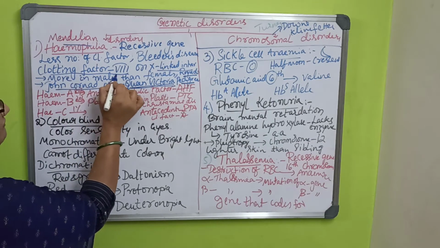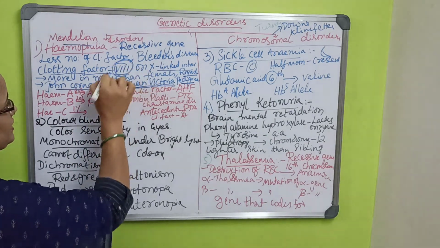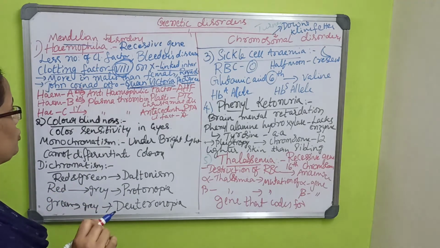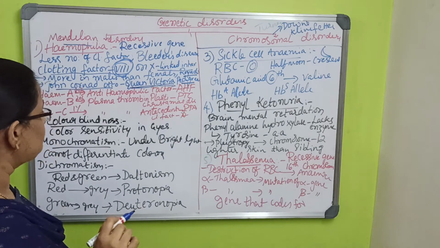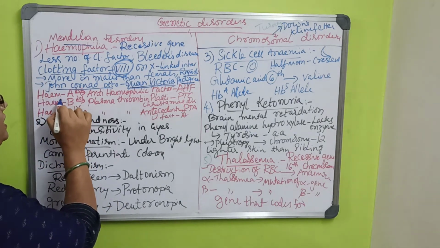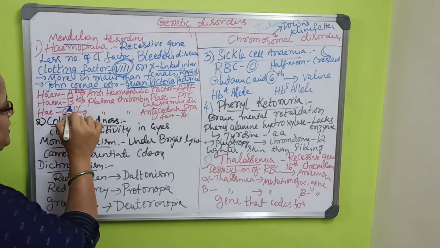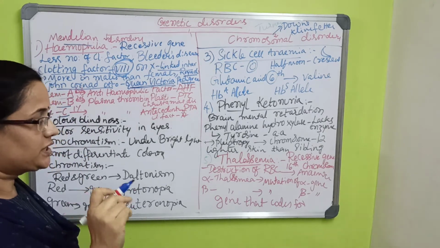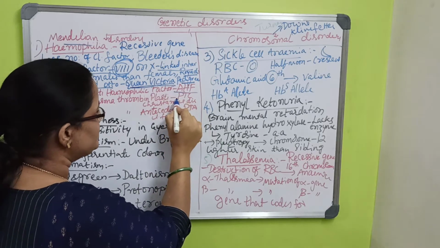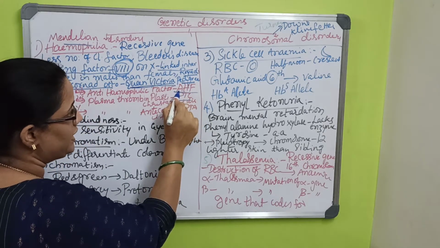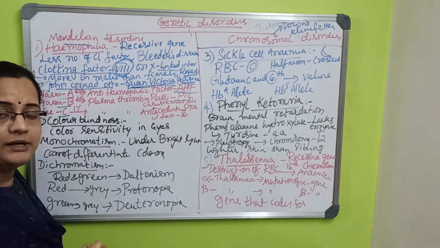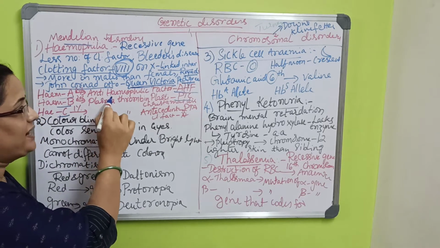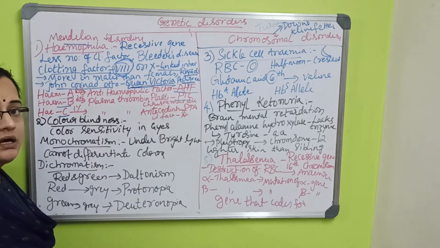So, clotting factor 8. There are many clotting factors responsible for this. Hemophilia has three types, hemophilia A, B and C, and in each type the clotting factor is different: in hemophilia A, AHF; in B, PTC; and in C, PTA, the anti-hemophilic factors.